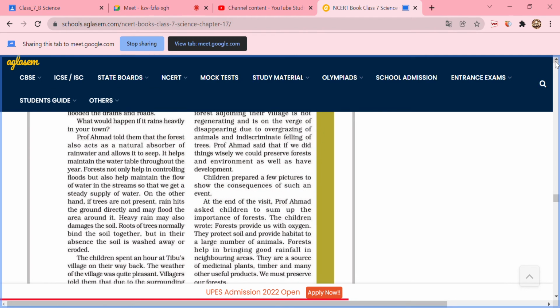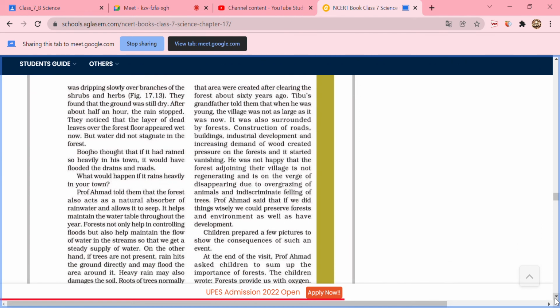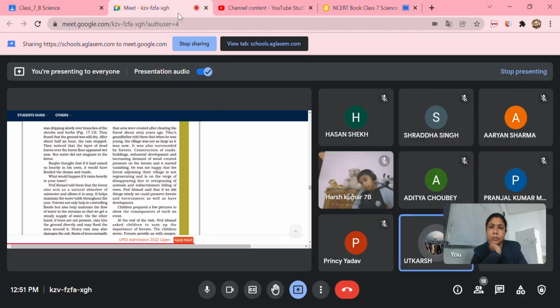Okay, now continue, Utkarsh. The children spent an hour at Tibu's village on their way back. The weather of the village was quite pleasant. Villagers told them that due to the surrounding forest they received good rainfall. The air also remained cool. Noise pollution too is less because the forest absorbs the noise of the nearby highway. The children learned about the history of the village.